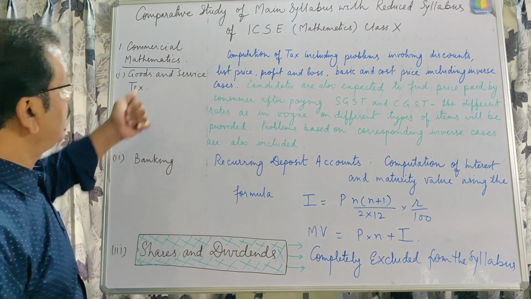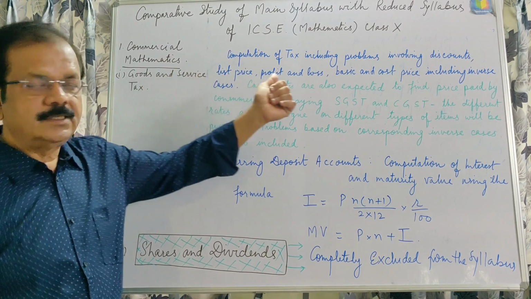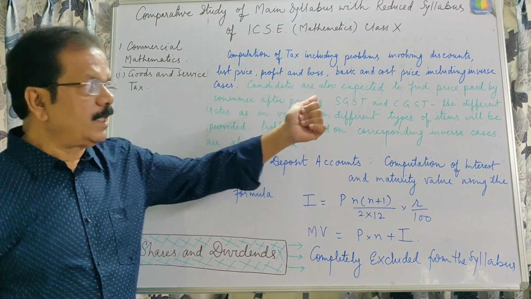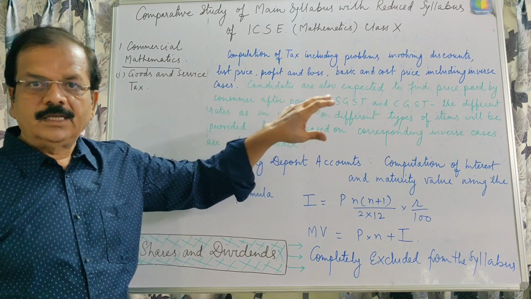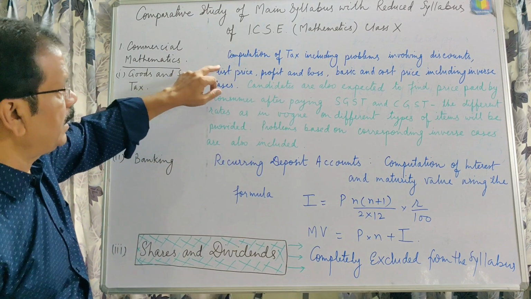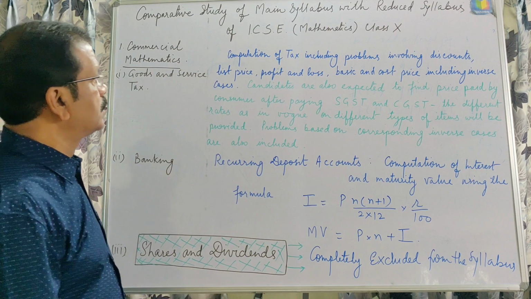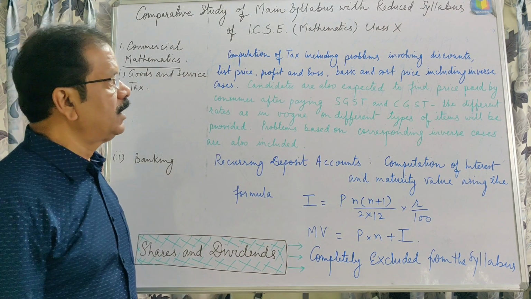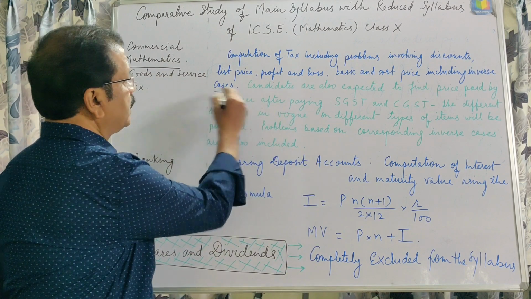As far as goods and service tax is concerned, I have written it here in detail. I am going to tell you because a few lines are included with this reduced syllabus. Previously you were getting computation of tax including problems involving discounts, list price, profit and loss, basic and cost price, including inverse cases.